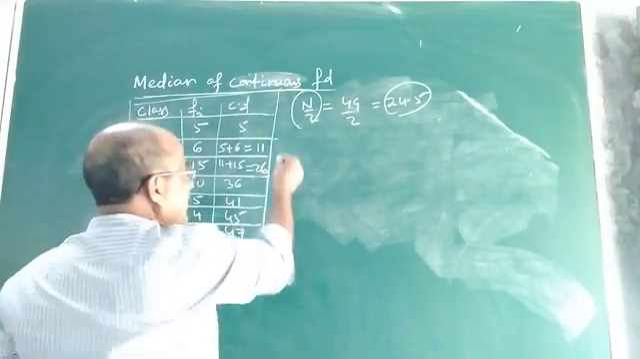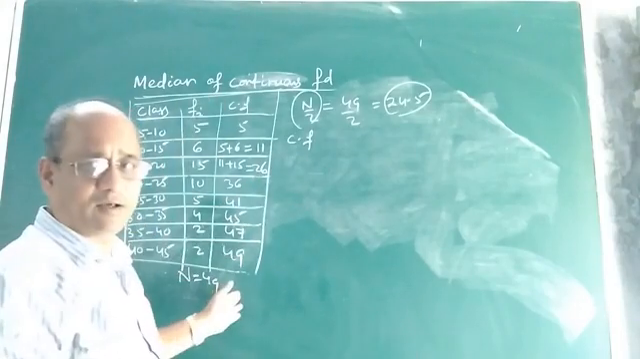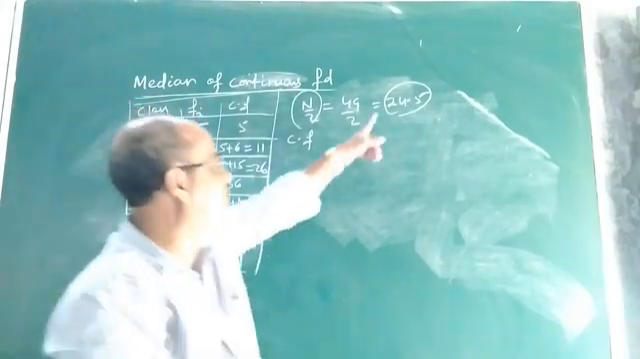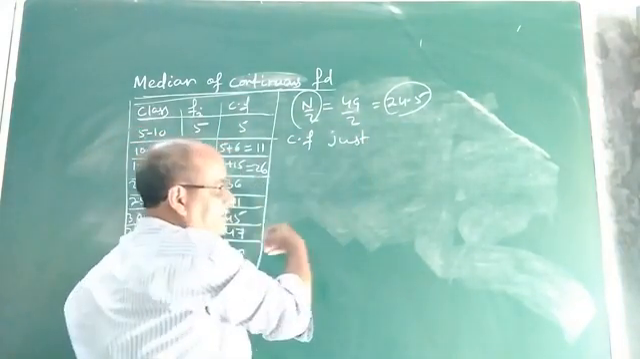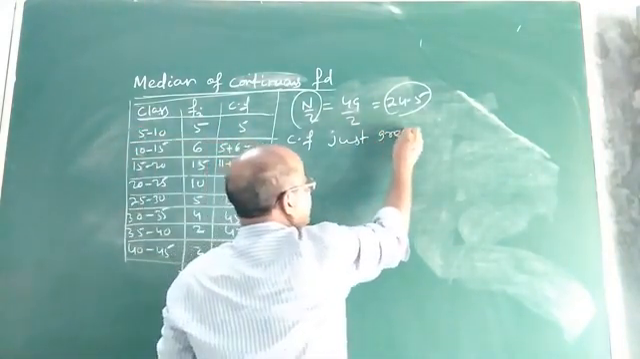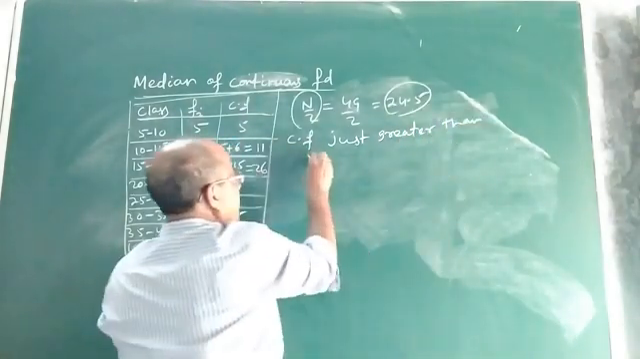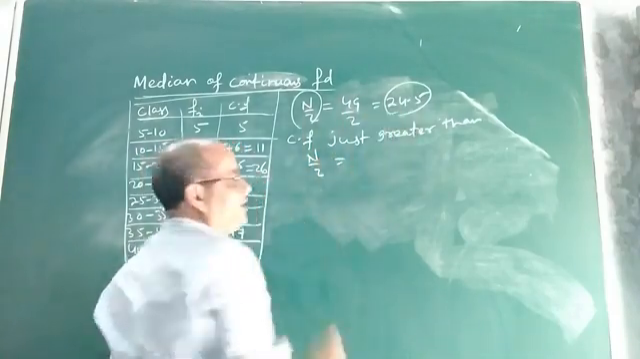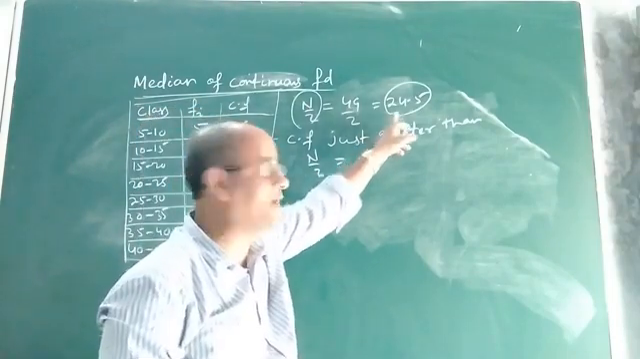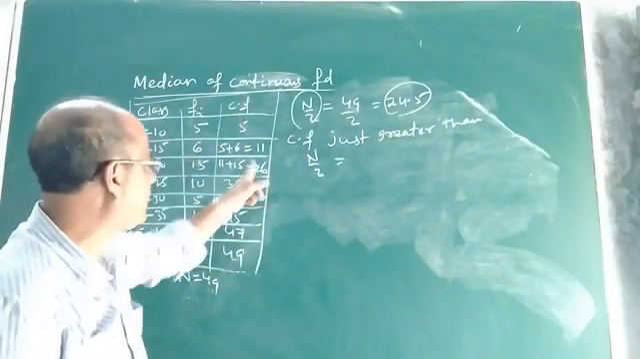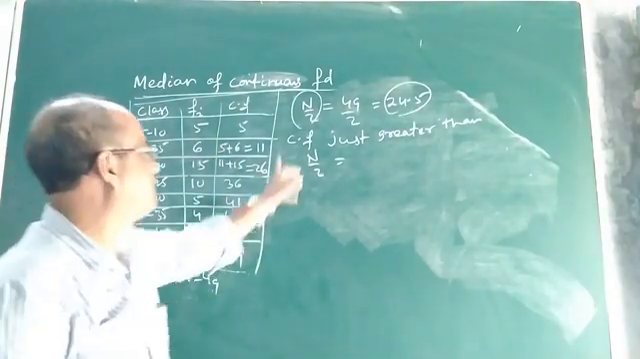That means you find out which cumulative frequency from this column is just greater than the value of n by 2. That means CF just greater than n by 2. I am writing the step here. n by 2 means 24.5. CF just greater than n by 2. n by 2 is 24.5. Now, from this CF column you find out which CF value is just greater than what? The value of n by 2.